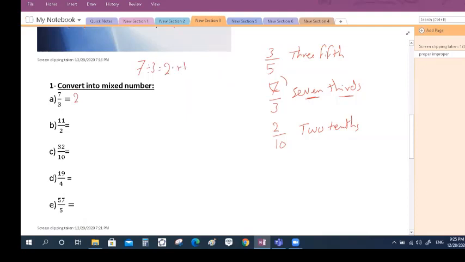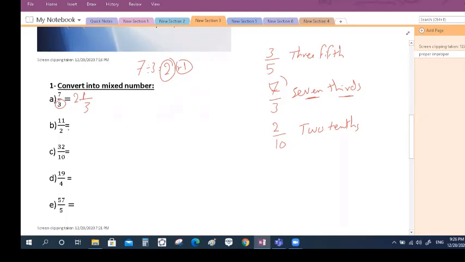Each student will take 2 and I have remainder 1. So the 2 will be the whole. I need to convert it to mixed, meaning whole and fraction. The 2 will be the whole and the fraction: the denominator will be the same, and the remainder will be the numerator.